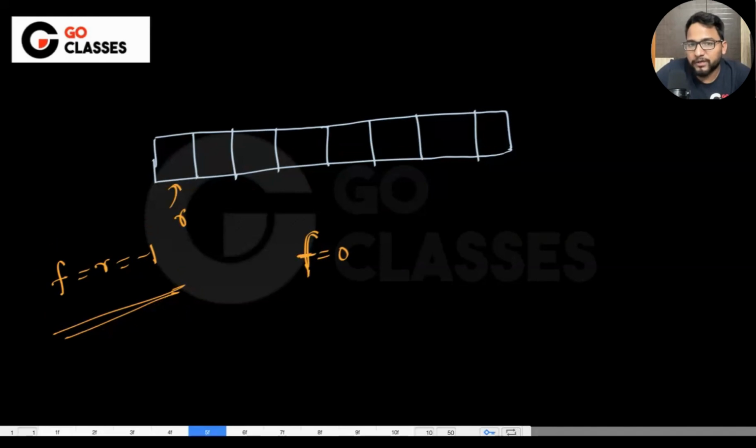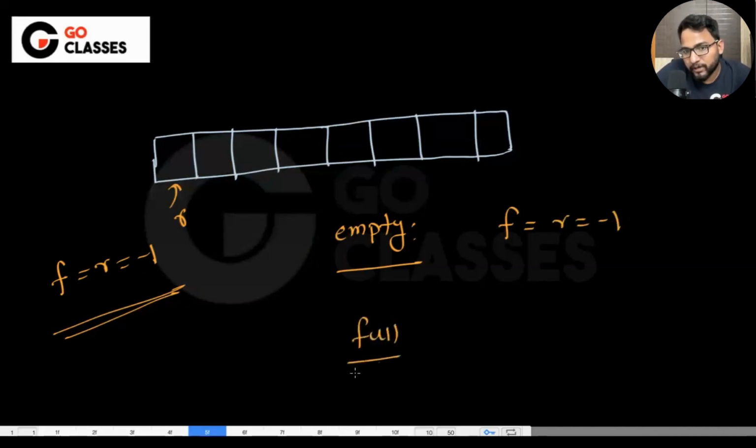In case of -1, I can easily write the empty condition. What was that empty condition? I can say if front and rear both are -1, then this is empty. What was the full condition? Can anyone tell? What was the condition of full? If front and rear both are equal, but not -1, right? I think this is the condition of full, if I remember correctly.